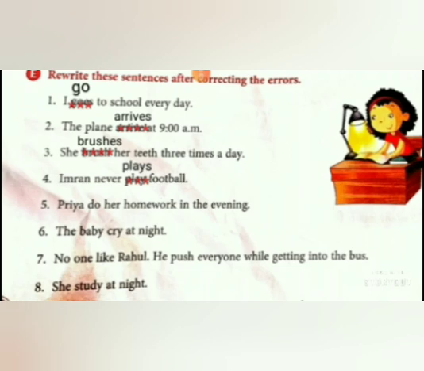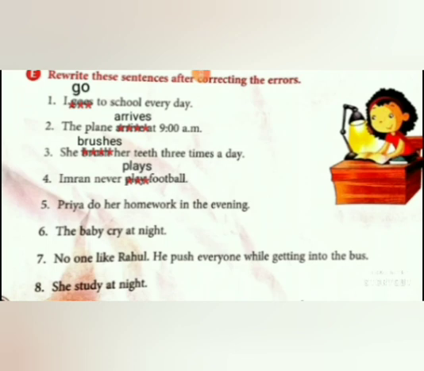The y is preceded with the vowel a, so we are adding s. We are not removing y here. So the right answer is Imran never plays football.